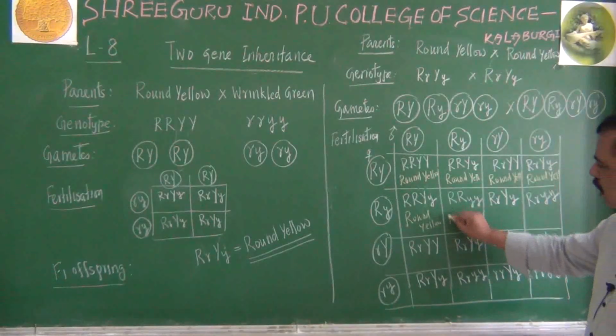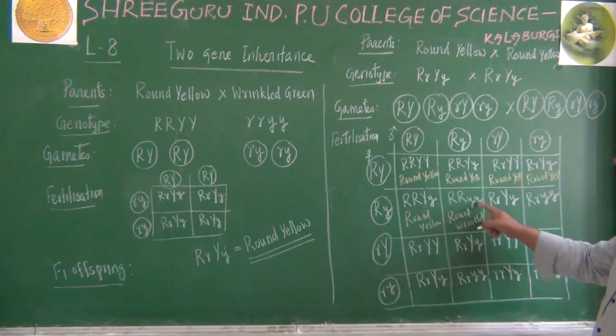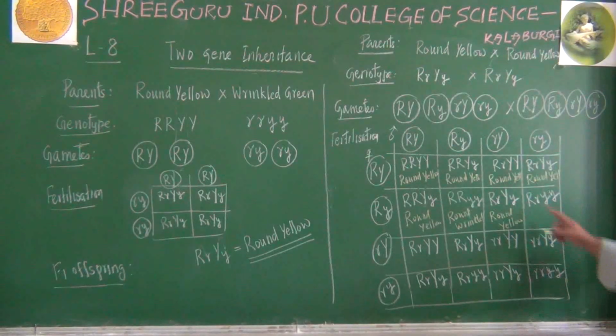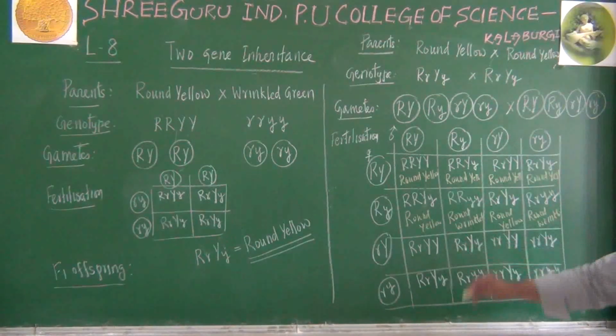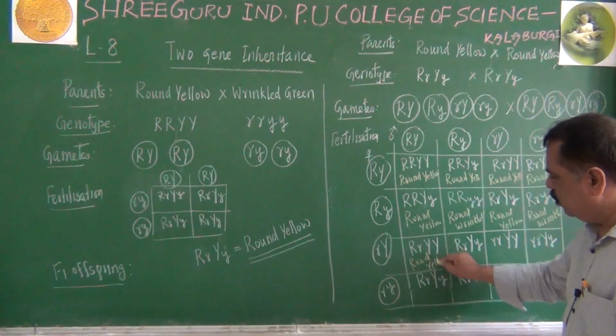What about this one? It is round wrinkled. Why wrinkled? Because 2 small y are there, you are getting round wrinkled. What is this? Round yellow. One capital R, one capital Y is the law of dominance, round yellow. This one is round only because one capital R is there, 2 small y are there, means it will be wrinkled. What is this? Round yellow. It is round yellow.